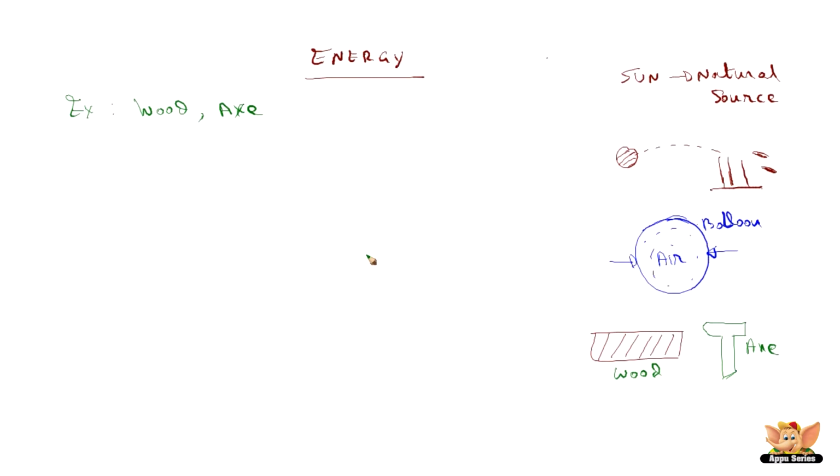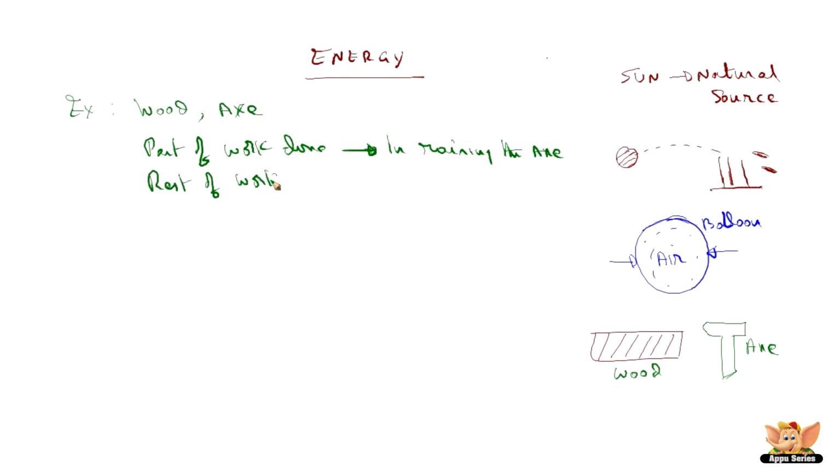Some part of that work is done in raising the axe itself. Correct? Part of the work is done in raising the axe. The other part of the work, what happens? This is getting stored in the axe.